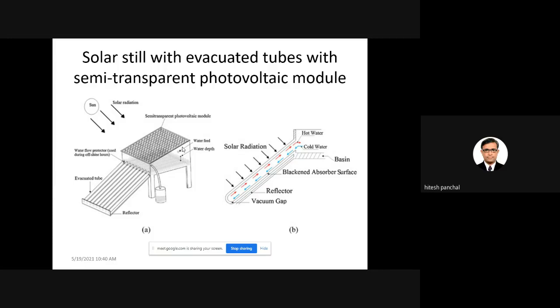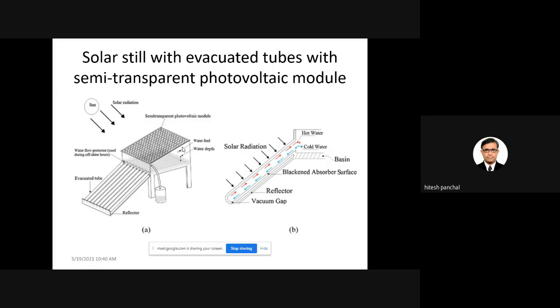From this article, we came to know that you can generate not only potable water, but also electricity. This kind of setup is very useful for a place where potable water and electricity are the main problem.